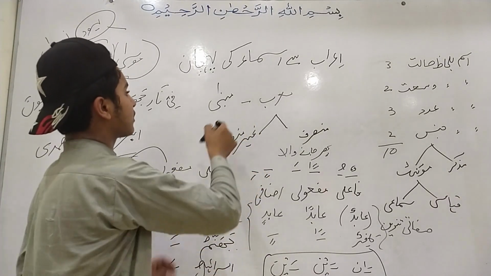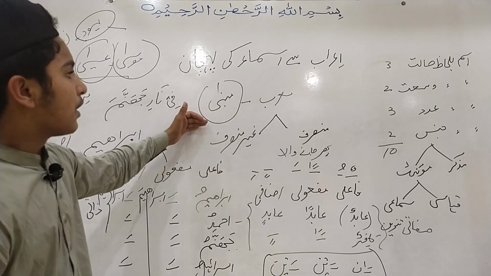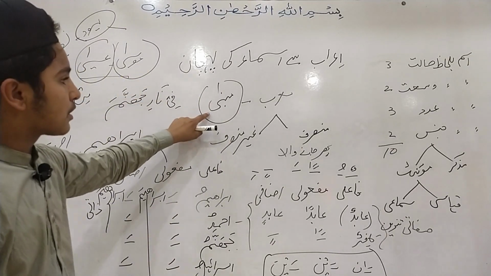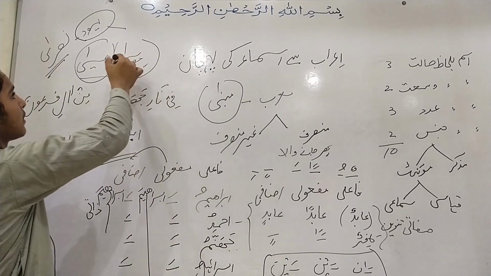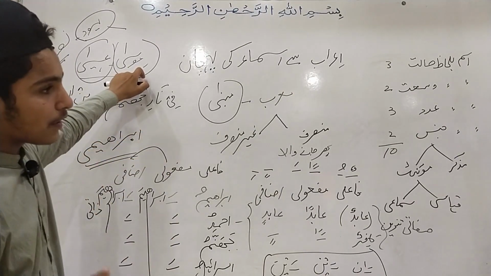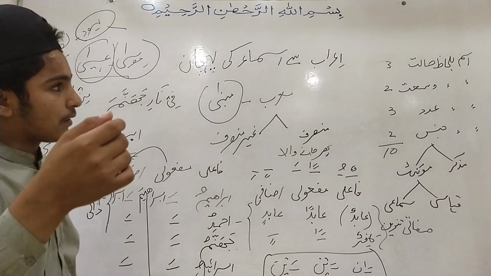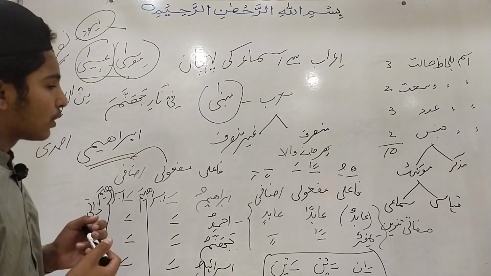The other topic is mabna. Mabna is such a topic which shows that all the nouns which are the same in all three cases. For example, Musa, Isa. These are those words which will be the same in any gender, in any condition. Have the examples from the Holy Quran.